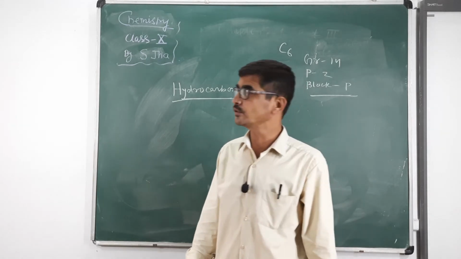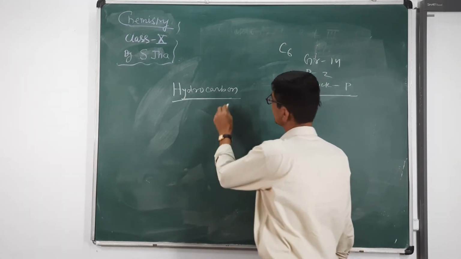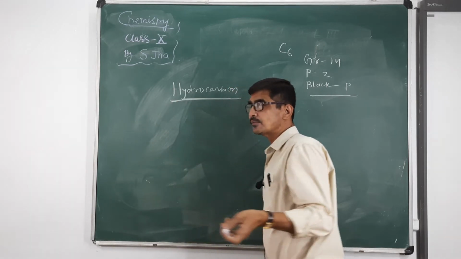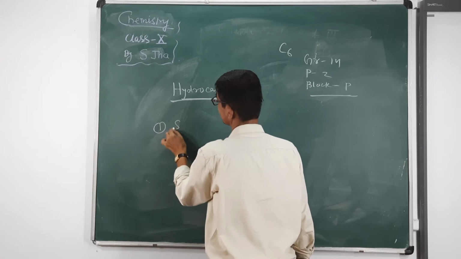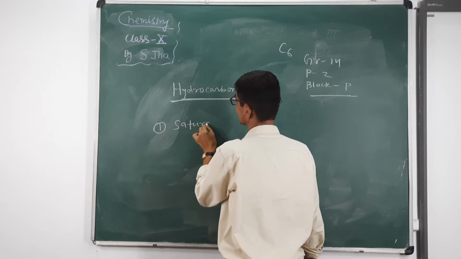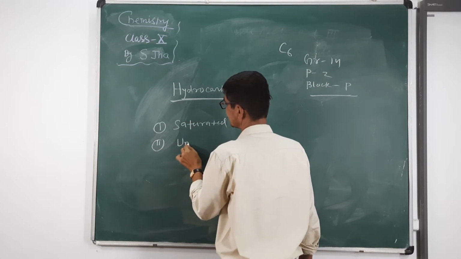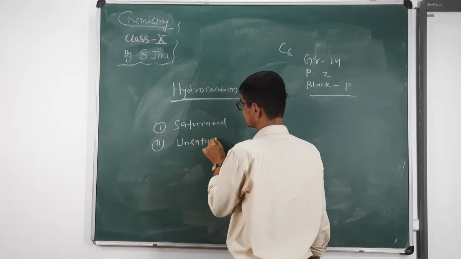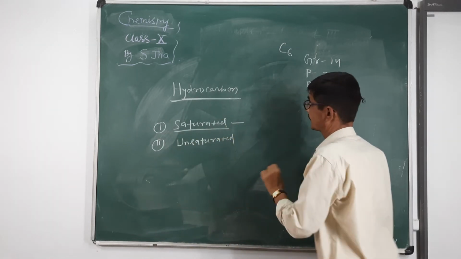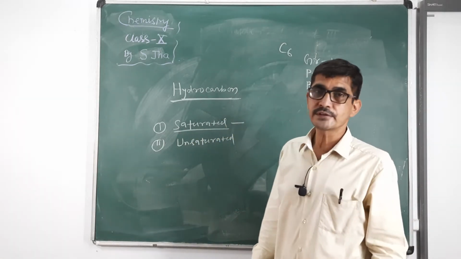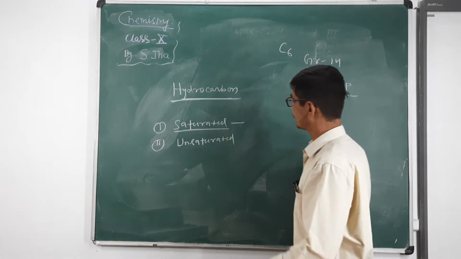Now hydrocarbon. Hydrocarbon is a compound which is formed by hydrogen and carbon. In hydrocarbon only carbon and hydrogen are there. Hydrocarbons are of two types, saturated and unsaturated. In case of saturated hydrocarbon, the hydrocarbon which is satisfied by single covalent bonds is called saturated hydrocarbon.